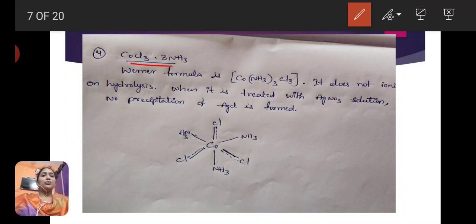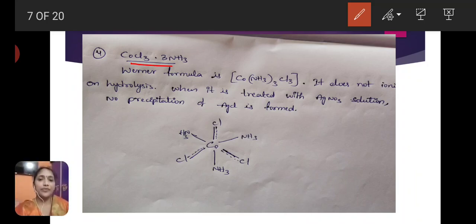Here no outside ions are present, so it does not ionize on hydrolysis, and when it is treated with AgNO3 solution, no precipitation of AgCl is formed.